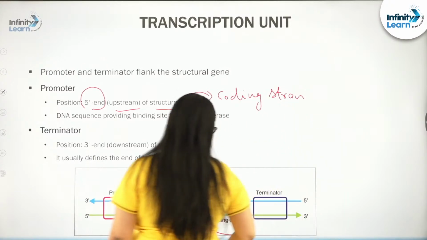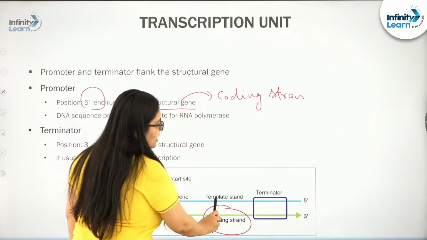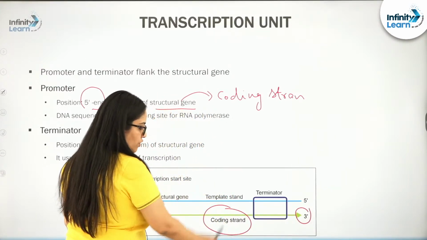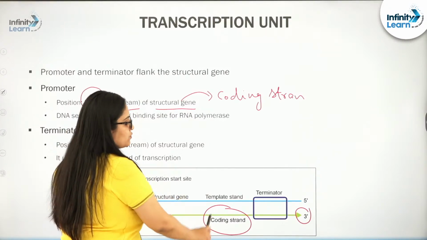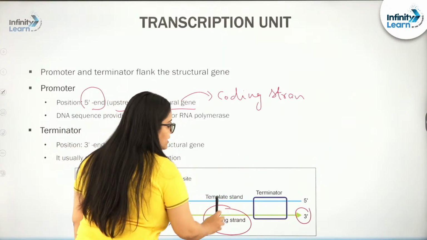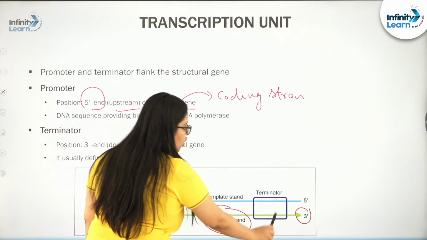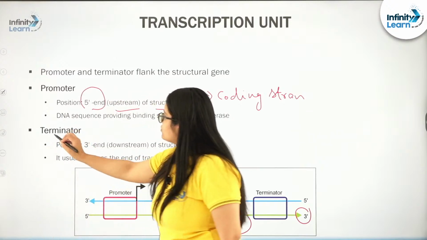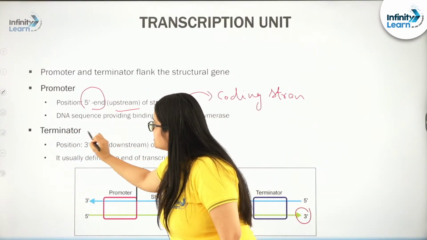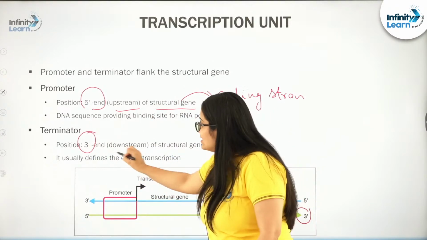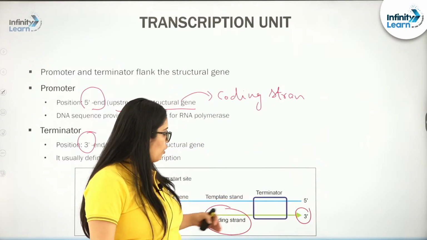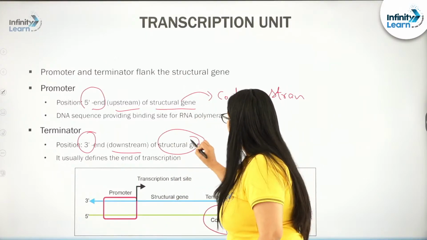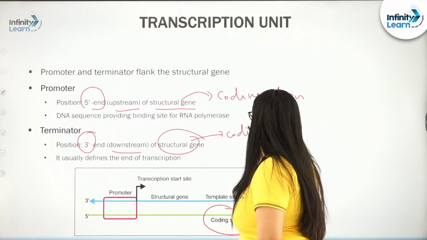Now, next see this. The terminator is present at the 3' end of the coding strand of the structural gene, at the back of the coding strand, hence the name downstream. So, let us talk about the position. The terminator is present at the 3' end downstream, which means at the back of the coding strand of the structural gene.